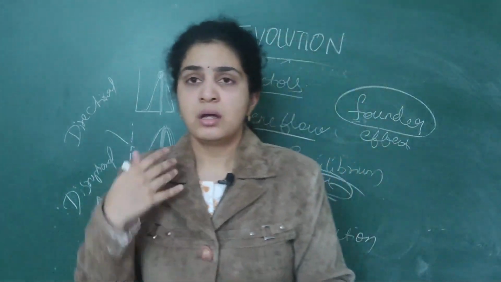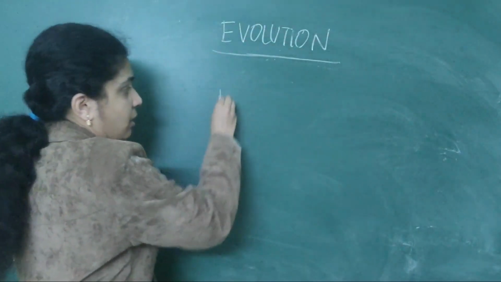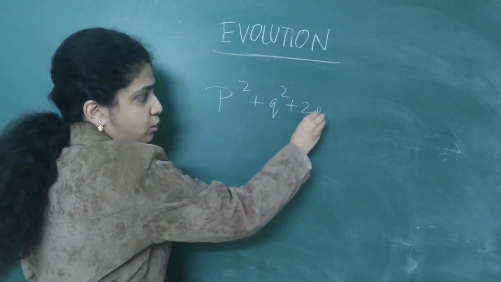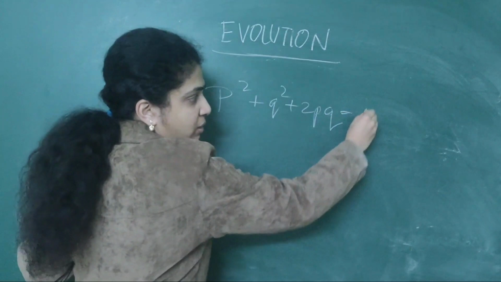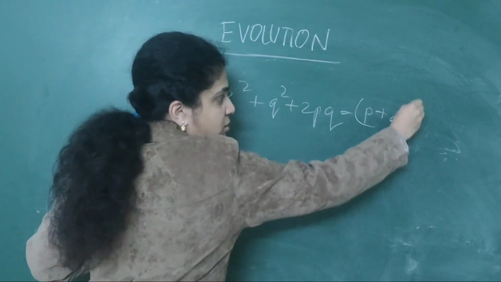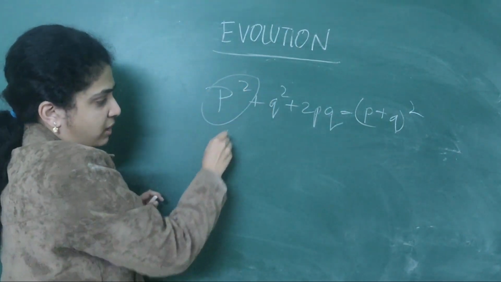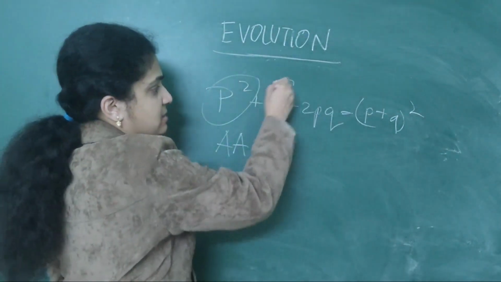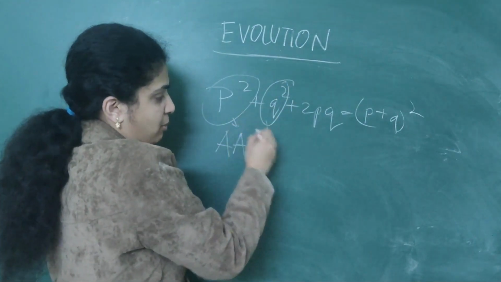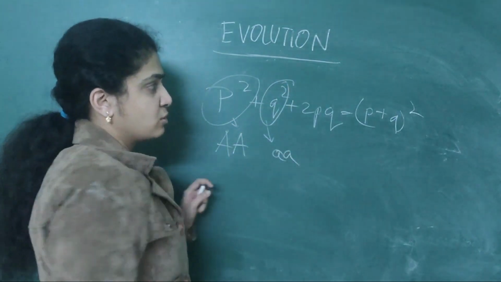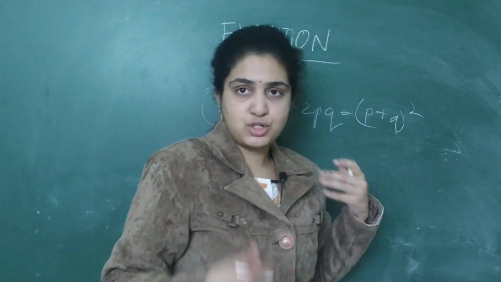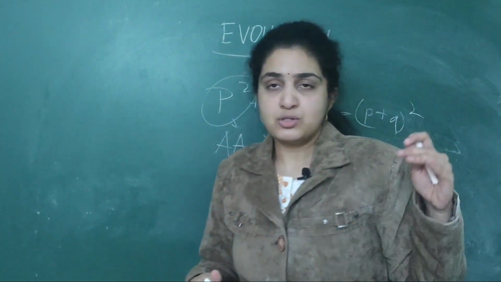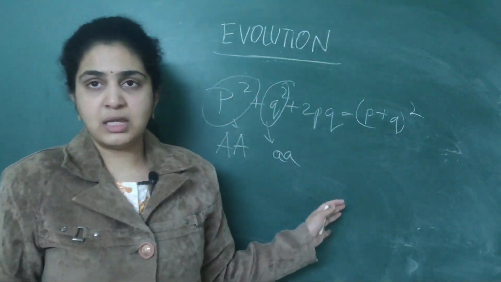Enough for Hardy-Weinberg. And the famous algebraic equation given is p square plus q square plus 2pq equals p plus q whole square. P square refers to the sum of the population of an allele basically. This q square is also the sum of the population of another allele. So these are the two different alleles which you are talking about. Alleles means nothing but genes, okay? So that is behind the Hardy-Weinberg equilibrium.